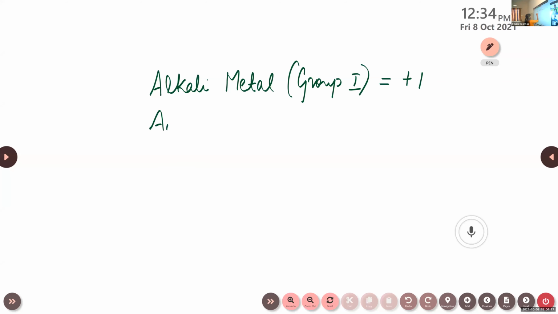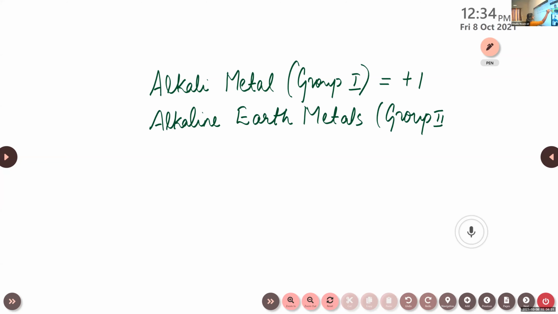Then again, alkaline earth metals. They come under group 2. Their common oxidation state is +2. Then for aluminium, it is generally the +3 oxidation state.